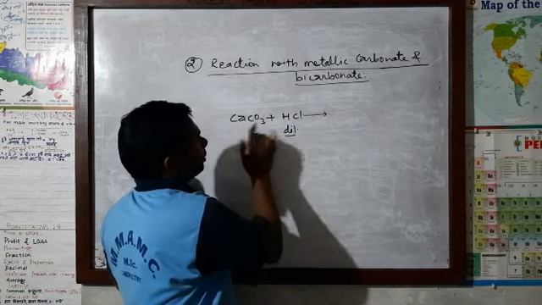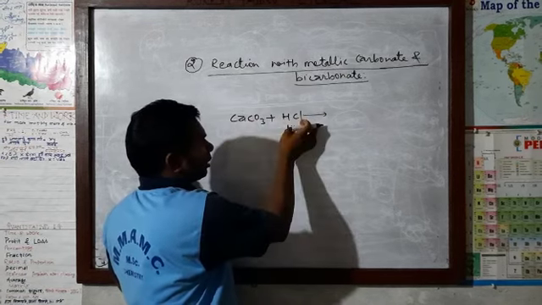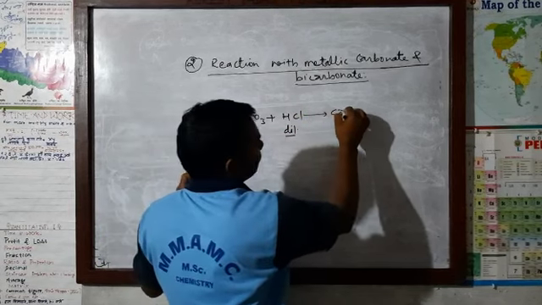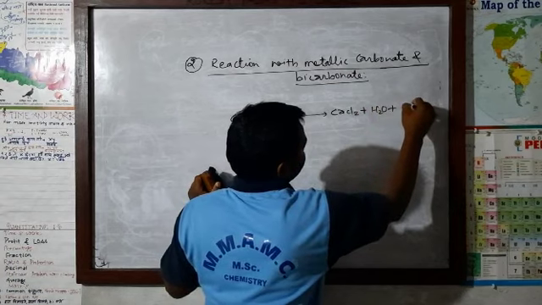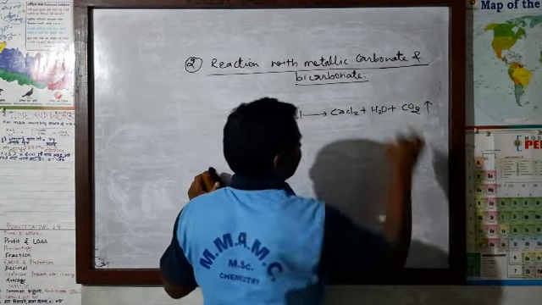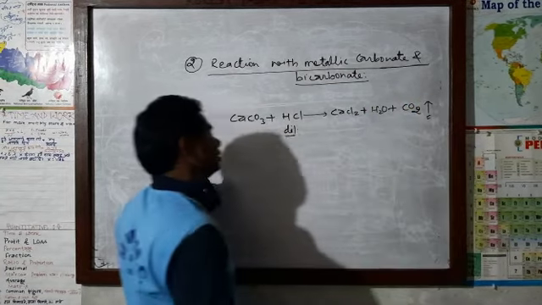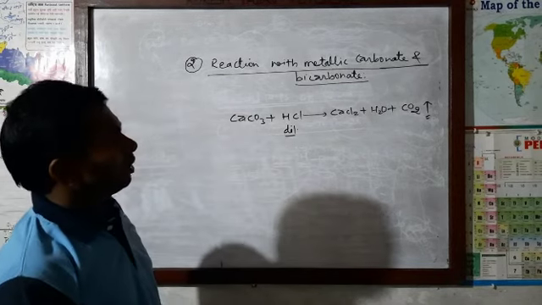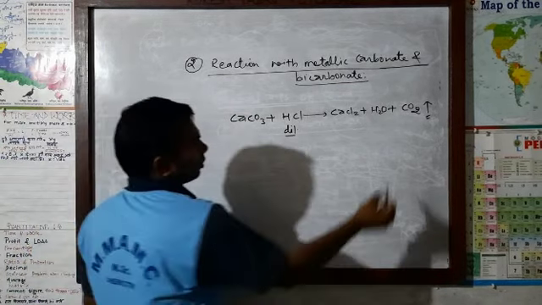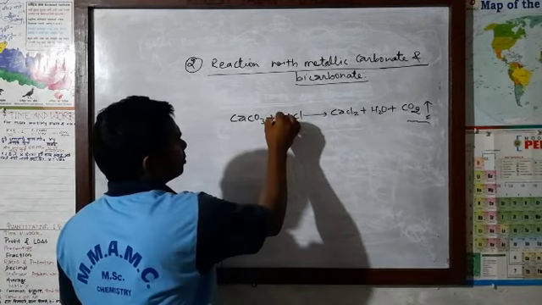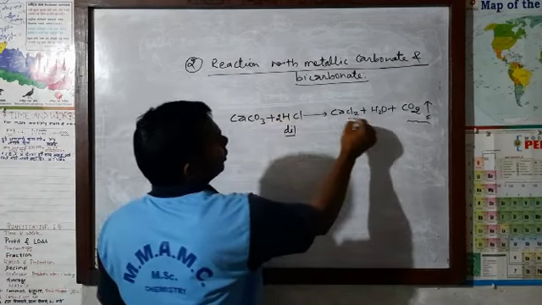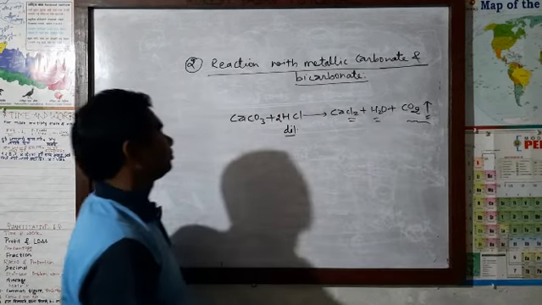Now the positive part reacts with the negative part and the negative part reacts with the positive part. Then we get CaCl2 along with water, and the gas liberated is carbon dioxide. This arrow indicates a gaseous or lighter product. Now try to balance: put 2 here, 2 hydrogen, 2 chlorine, 2 hydrogen.